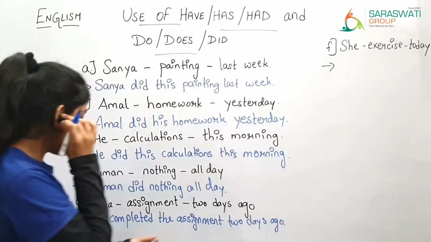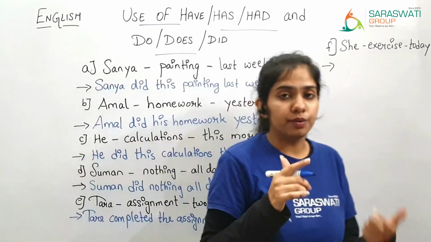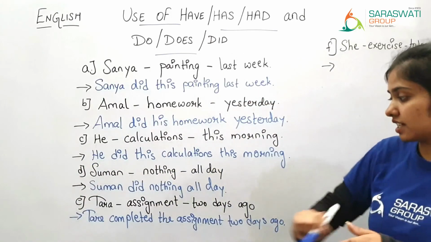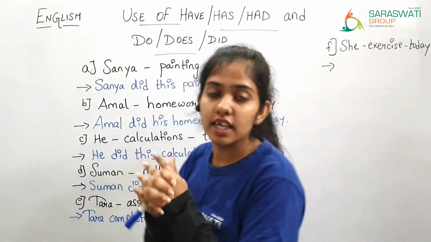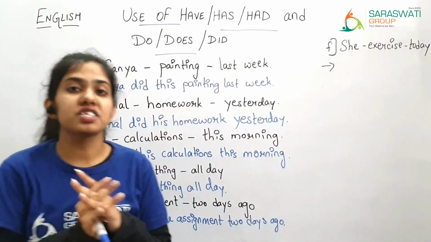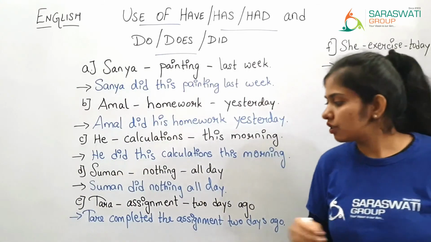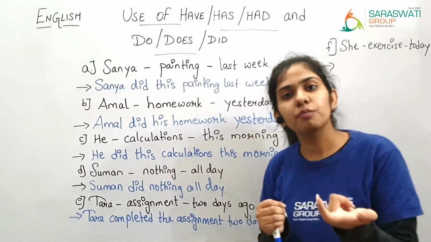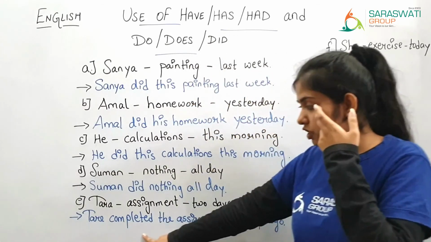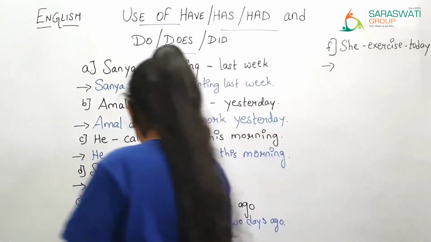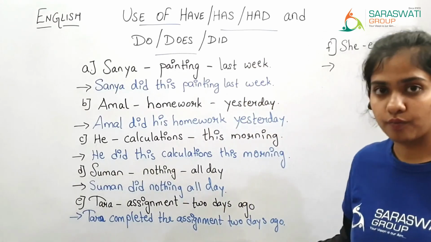So here you can see that there is no helping verb in the sentence given. We have not used a helping verb here. So students, it is not necessary that every time a helping verb is used in a sentence. Sometimes it is not necessary to write the helping verb, only the main verb is needed to complete the sentence. So you can see over here, Tara completed the assignment 2 days ago.